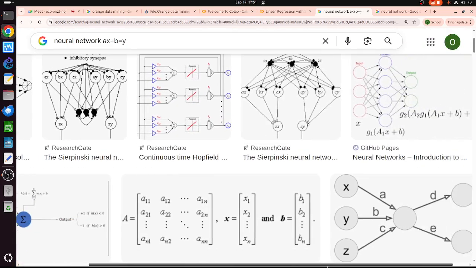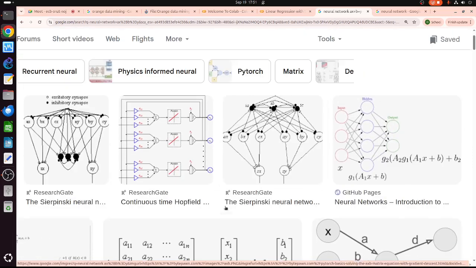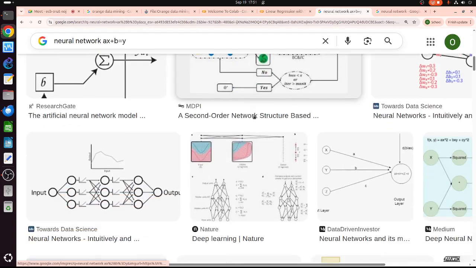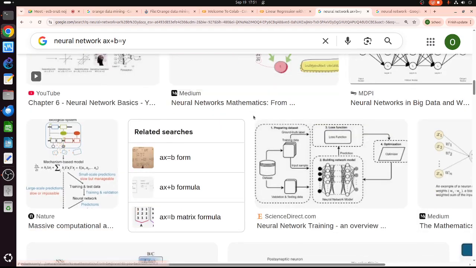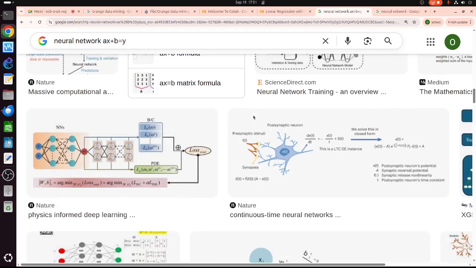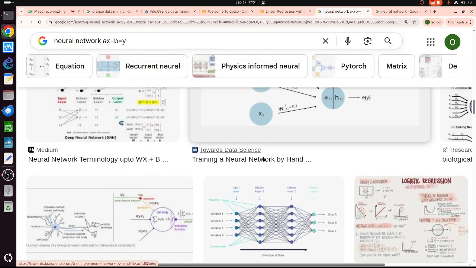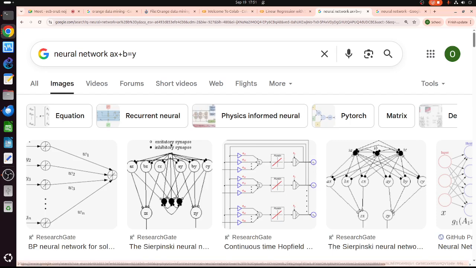Let me find something much easier to see. Where is the linear part? This one or this one? I will start with this one then.